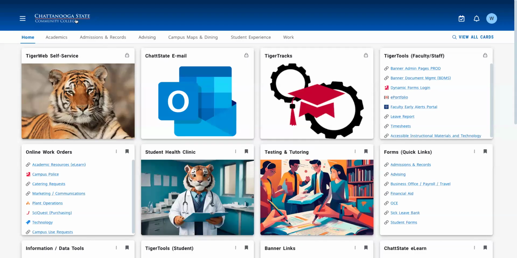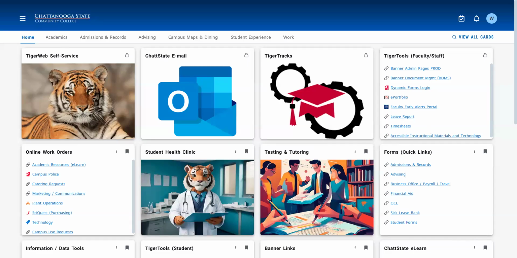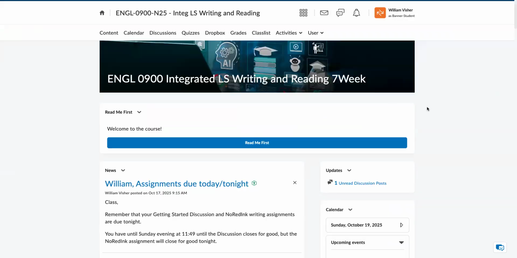you will see this screen, which is your cards. And here's, of course, where you can look at your email. And then you access eLearn with this card. This week, we will be beginning Module 1. So if you click on Content,